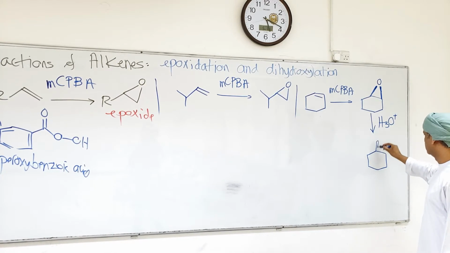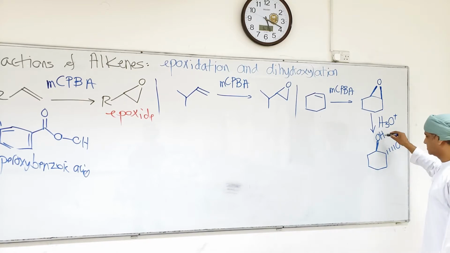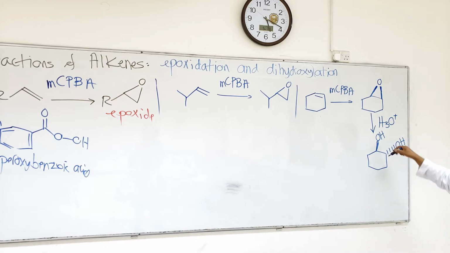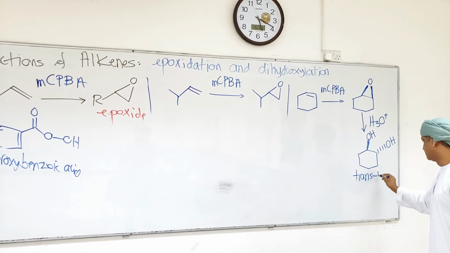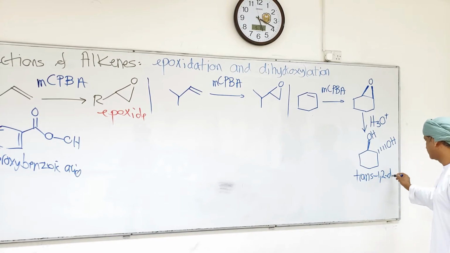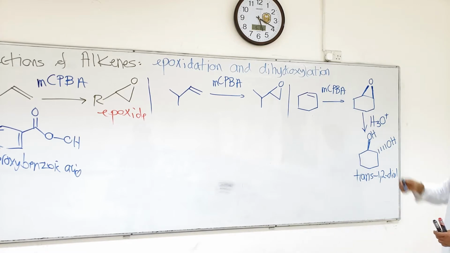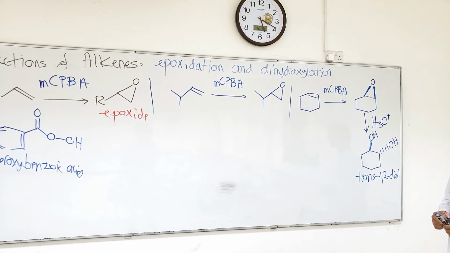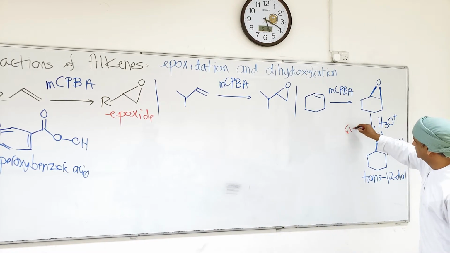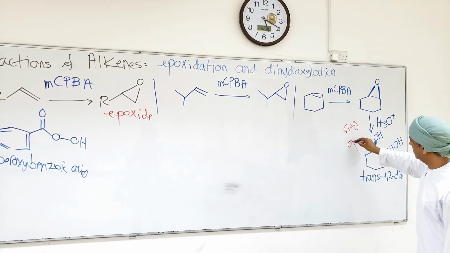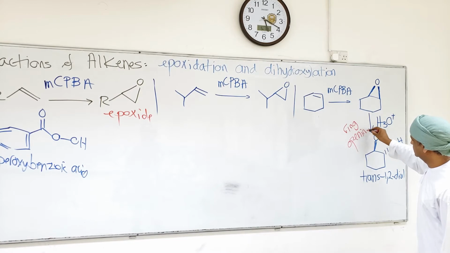A diol is a compound with hydroxyl groups on adjacent carbons. This is a trans 1,2 diol. So a trans 1,2 diol is obtained if the epoxide of cyclohexene undergoes ring opening with the hydronium ion.